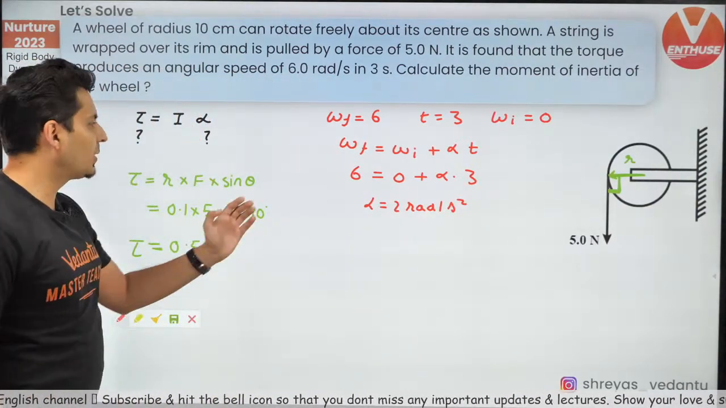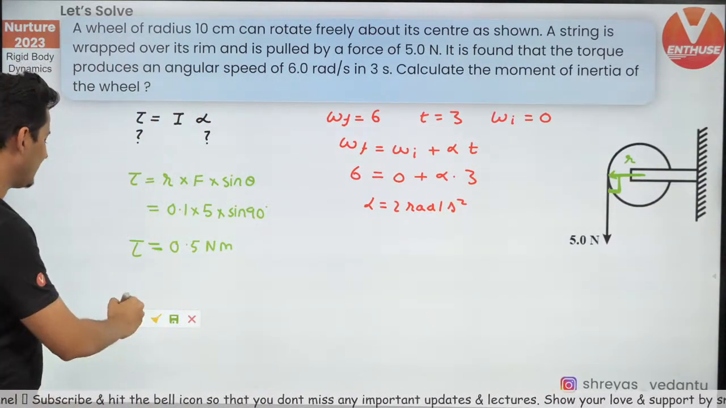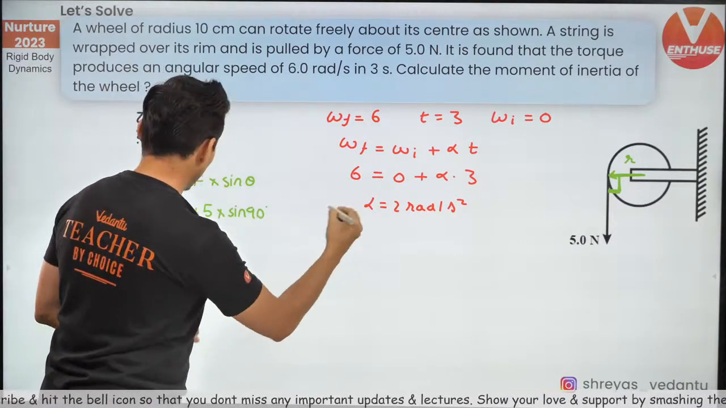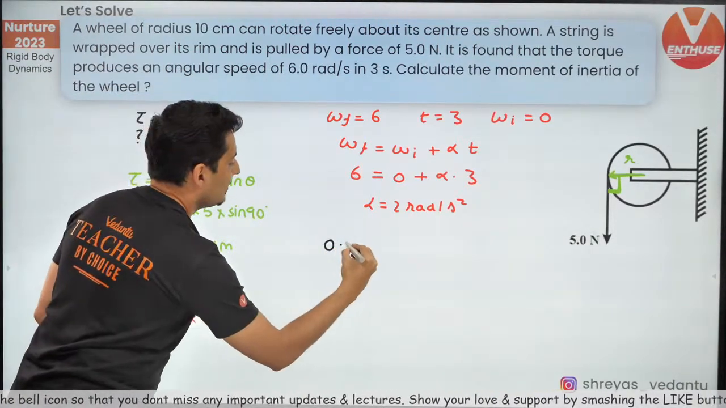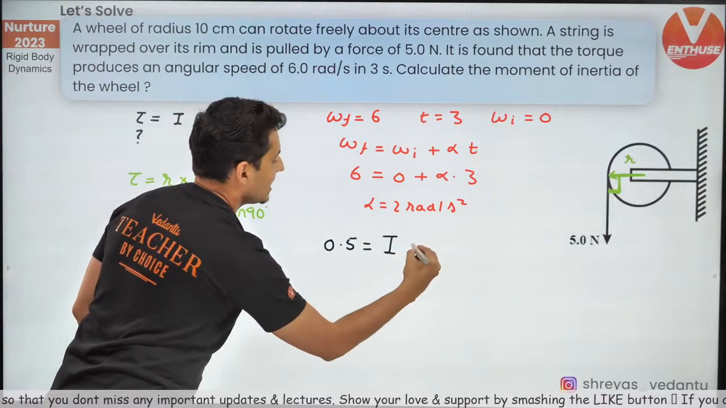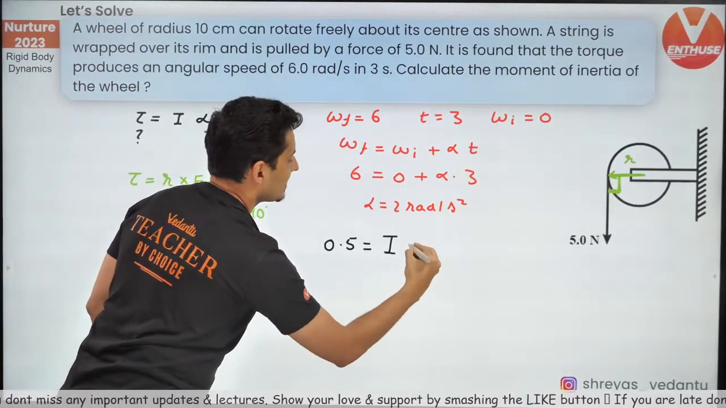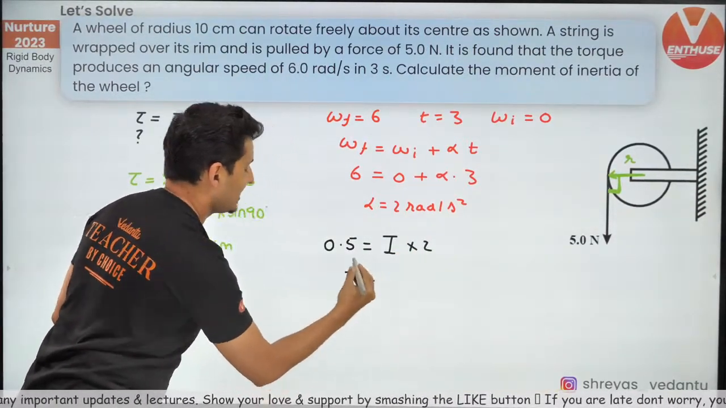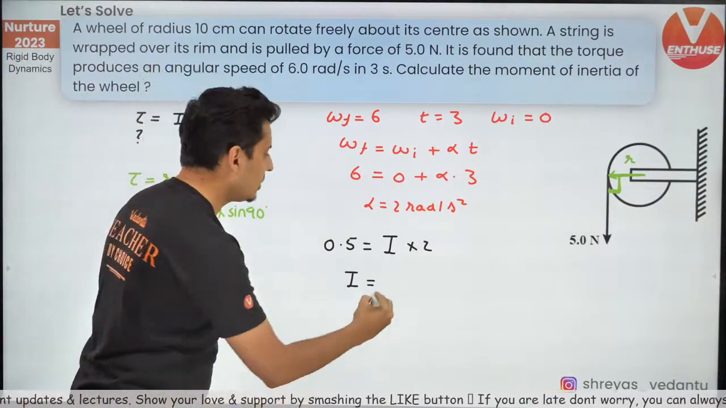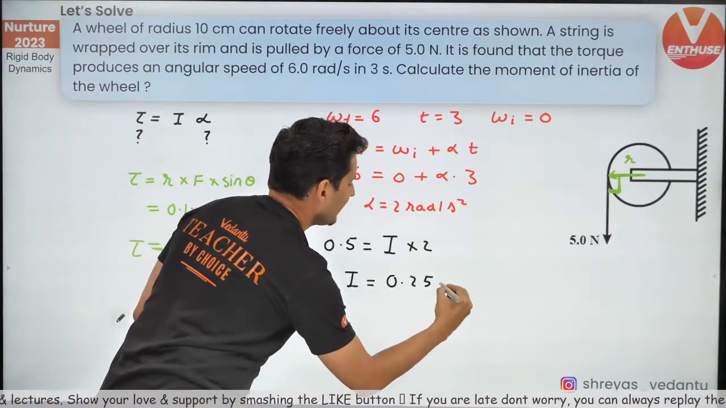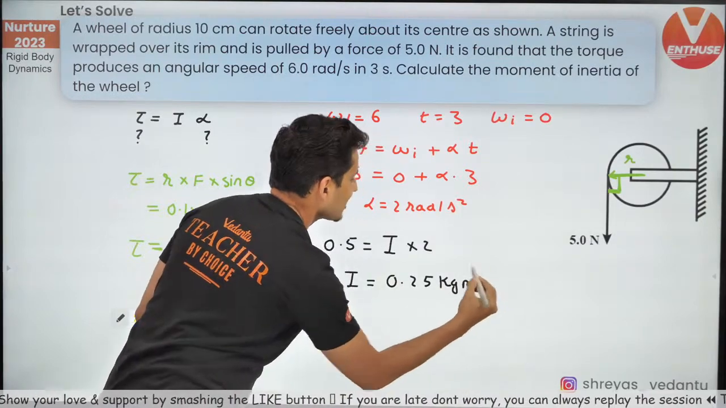Great. I found torque, I found alpha. The only thing left is moment of inertia. So torque, which is 0.5, is moment of inertia multiplied by alpha, which is 2. So moment of inertia is 0.5 divided by 2, which is 0.25. Units are kg meter square.